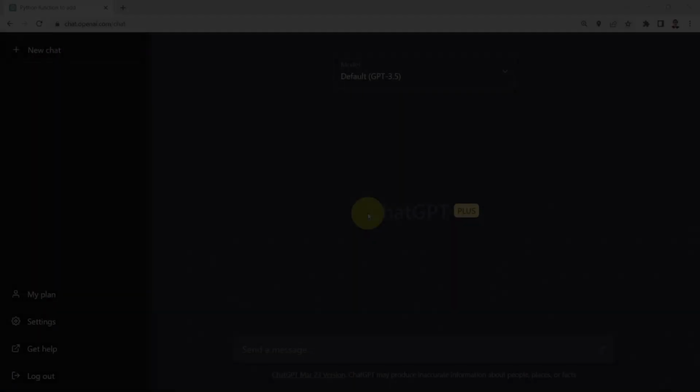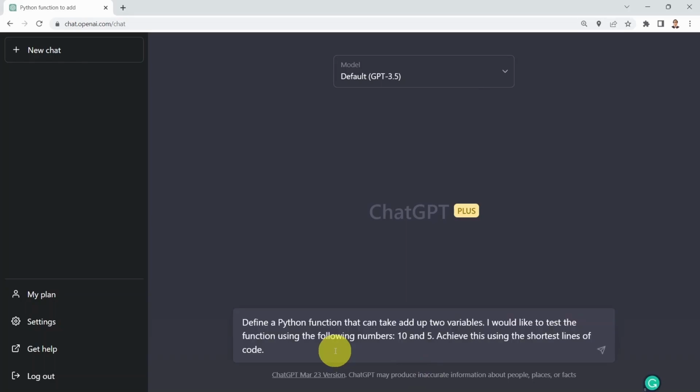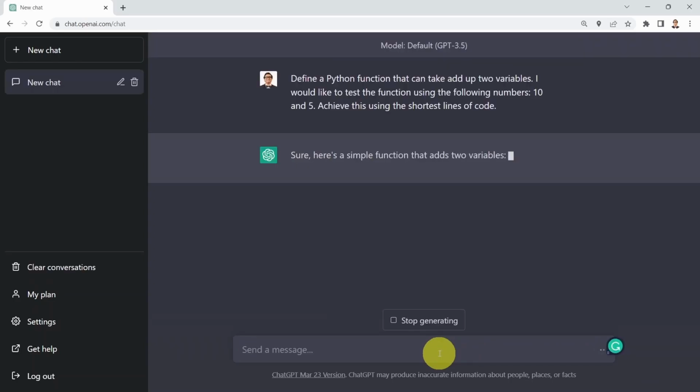Okay. All right. So what I can do as well is ask ChatGPT to define a Python function that can add up two variables together, and I would like to also test that function using the numbers 10 and 5. But what I would like to do right now is achieve basically the same results using the shortest lines of code. So this is the only addition compared to the previous prompt. If you press enter, here we go.